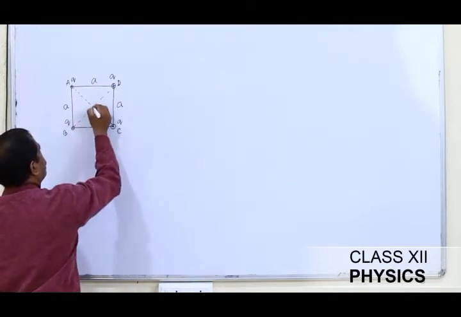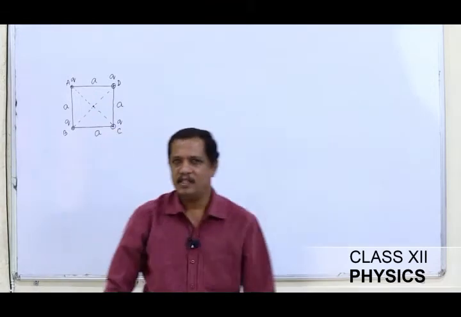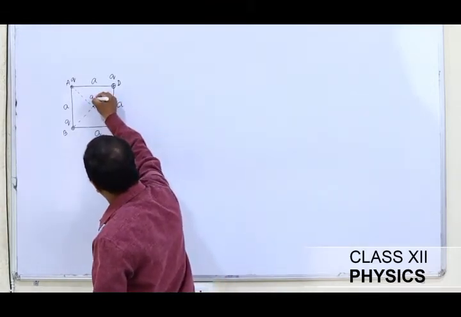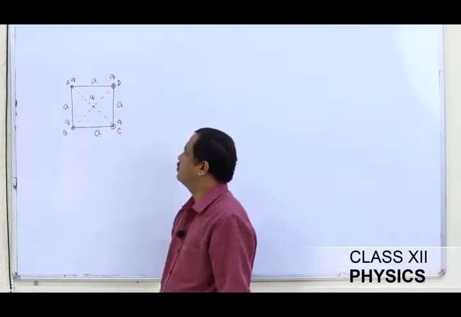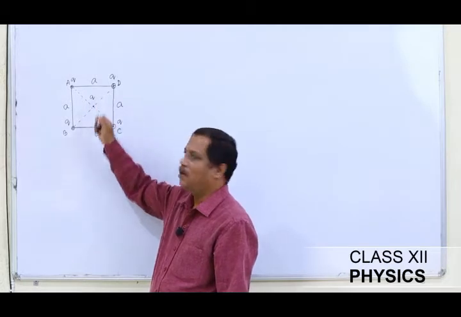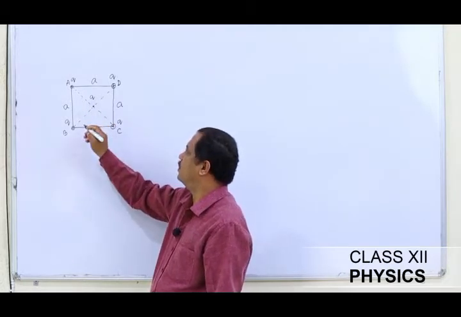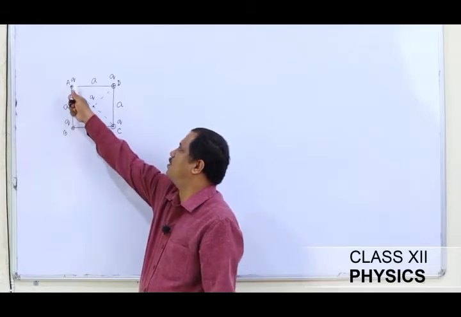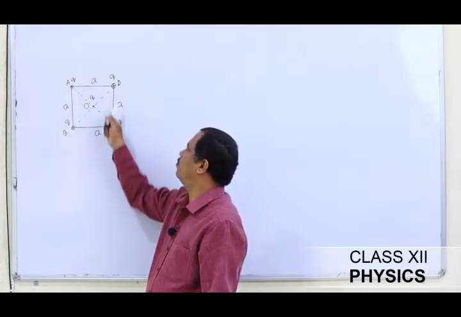Now this is the point of intersection. At this point of intersection I am going to place the charge small q. The question is, what is the net force experienced by the charge placed at this point, say point O, due to the charges Q, Q, Q and Q?